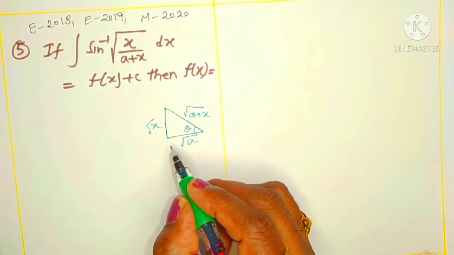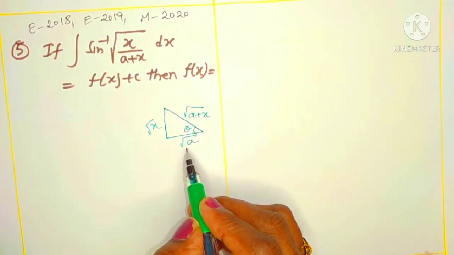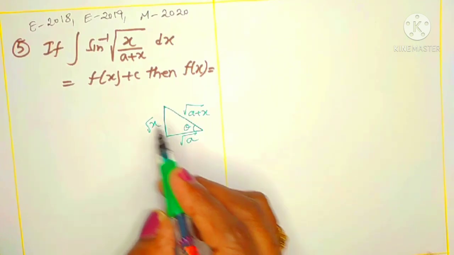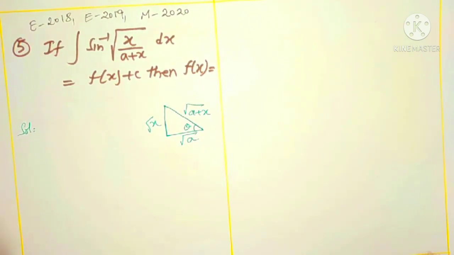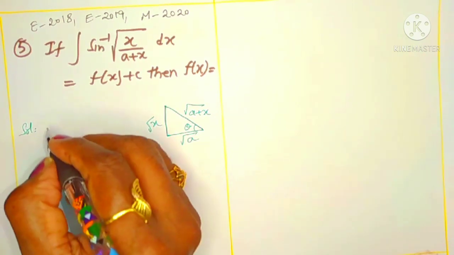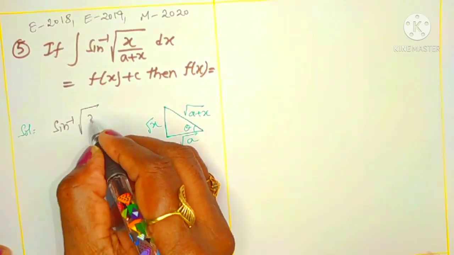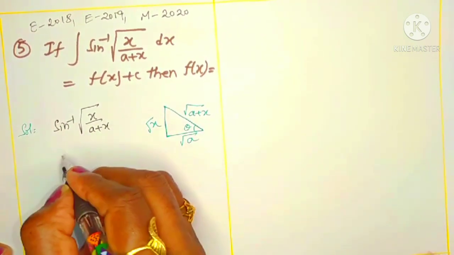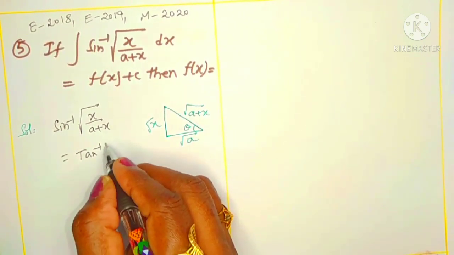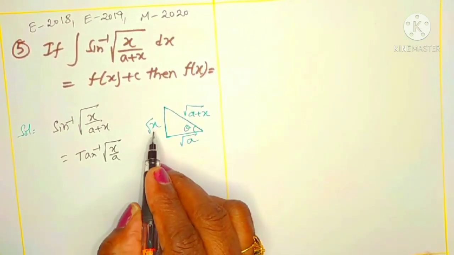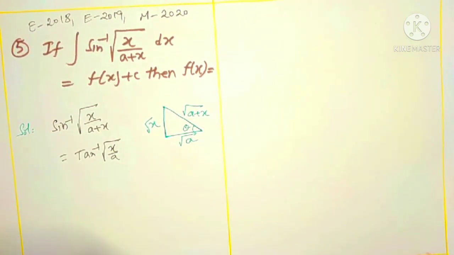So now I am using the tan ratio. You know, tan is what? Opposite by adjacent, or not? Therefore, what you can write here simply: sine inverse of root over x by a plus x is in the form of tan inverse of root over x by a, right? Root x by root a is root over x by a. Now this function is in terms of tan like this.